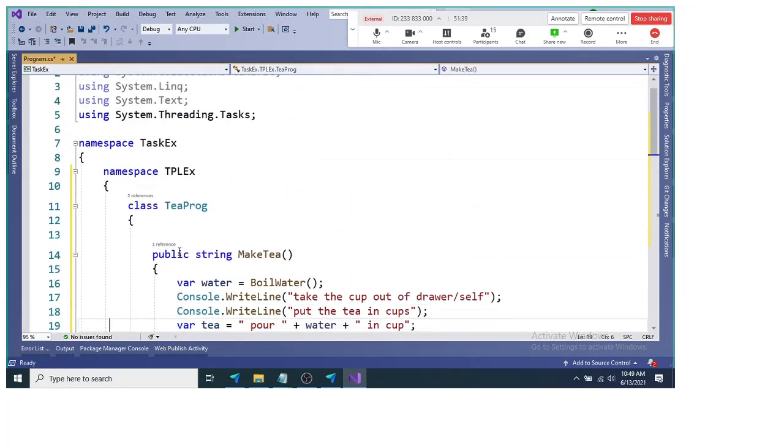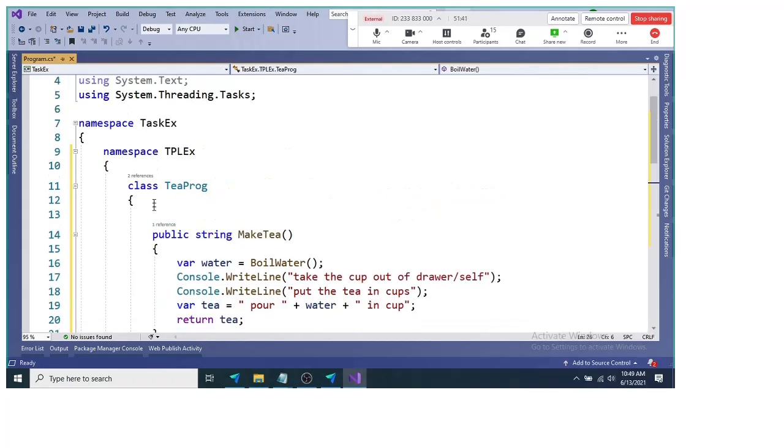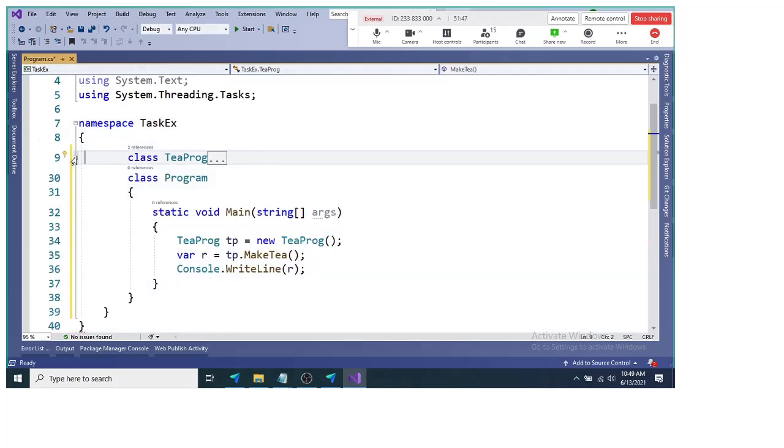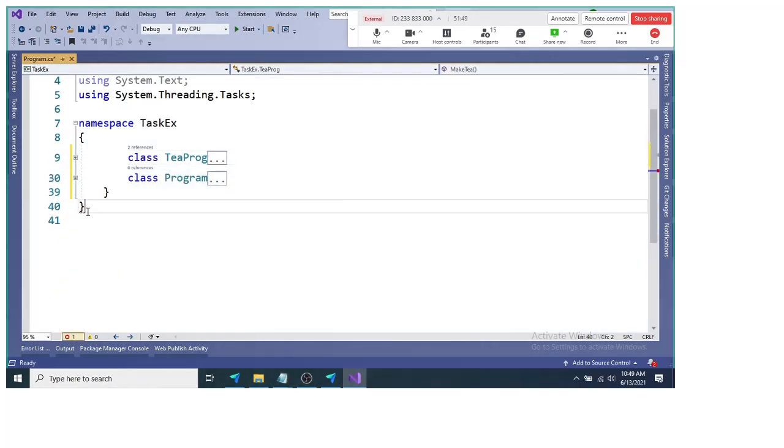We do not need a namespace, so we need a class and the program.